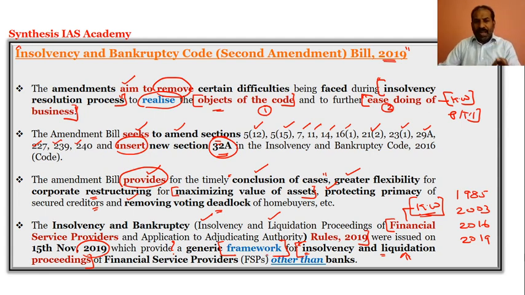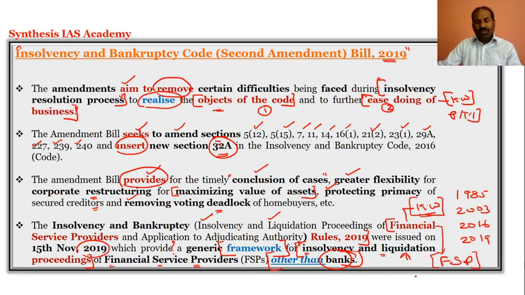So here the Financial Service Providers Rules are the framework for insolvency and liquidation procedures, and this is for financial service providers other than banks. So please understand, here the banks do not come under the Financial Service Providers Rules 2019. It is other than the banks. It is for financial service providers.